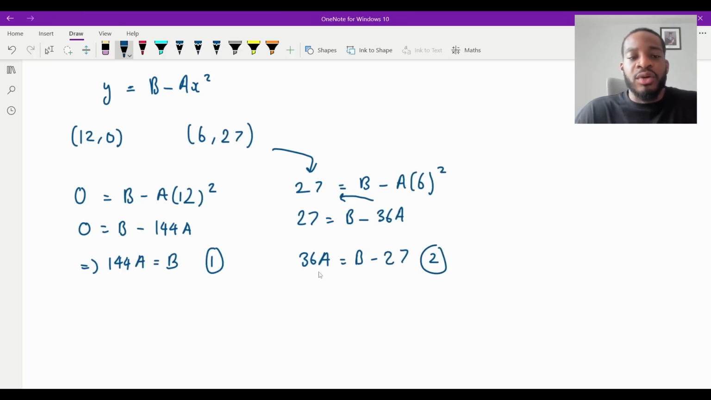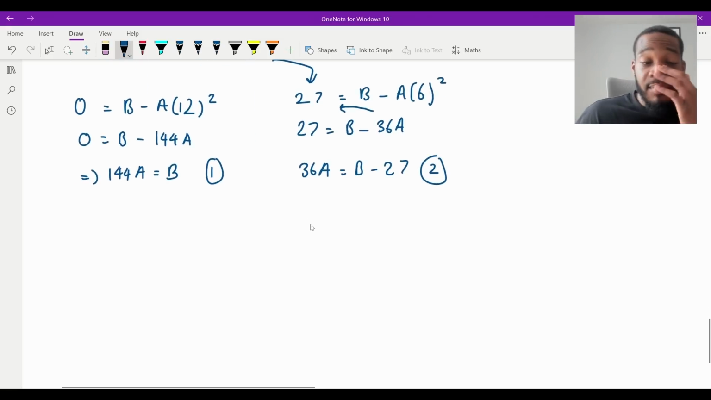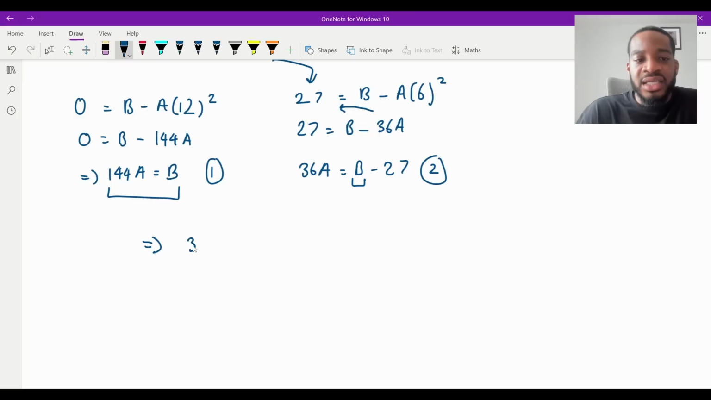So I've got a simultaneous equation which I can solve to figure out what A and B must be. So what will we do? Might as well just use substitution. I'm going to plug equation 1 into equation 2. So I know that B is 144A from equation 1. So looking at equation 2 now, 36A equals 144A, and then minus 27. And then that will allow me to figure out what A is.